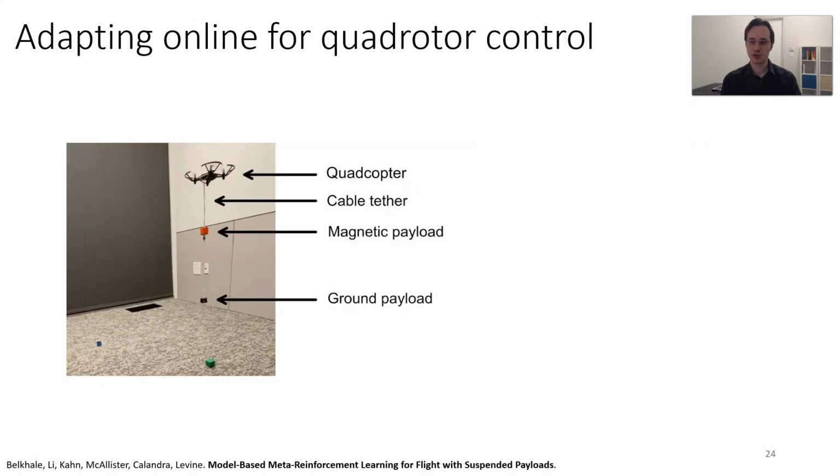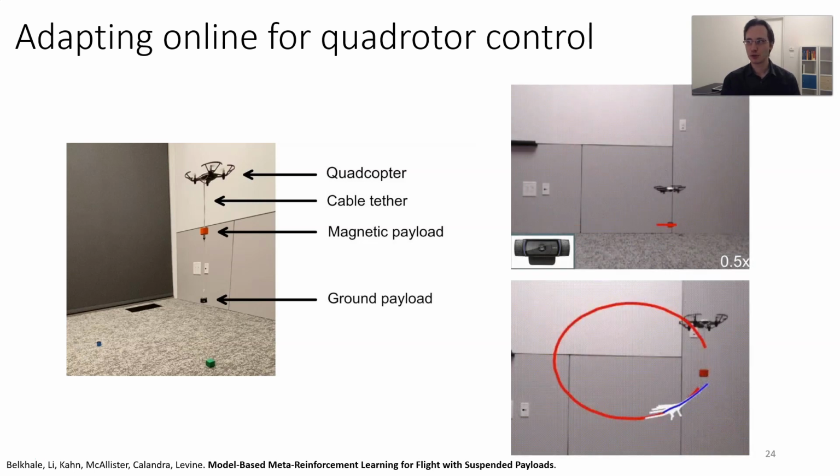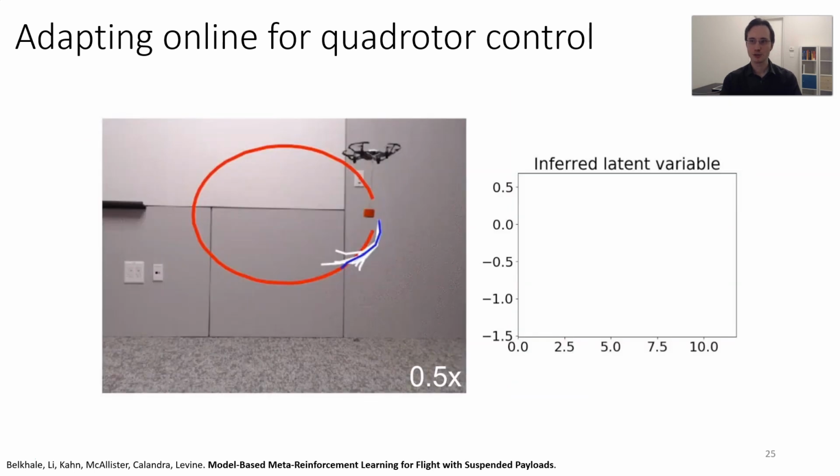We've also applied model-based meta-RL in a more recent paper to enabling quadrotors to control suspended payloads. So here we're going to take a visual servoing approach. We're going to specify the desired path for the payload, not for the quadrotor, just for the payload, in image space, and the quadrotor will have to use model-based RL to determine the commands to send to the rotors so that the payload follows the desired trajectory. Crucially, the robot doesn't know the length of the tether or the weight of the payload in advance, so it has to adapt to it using a meta-learned model. Here's a simple experiment.